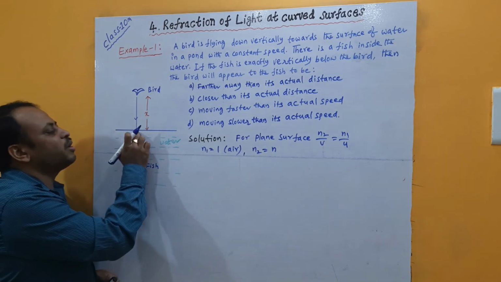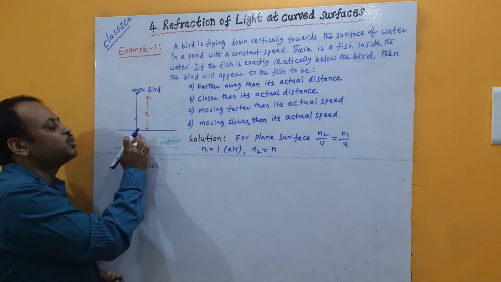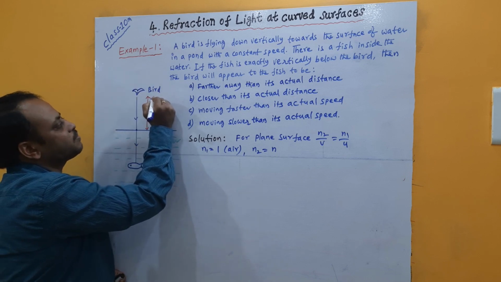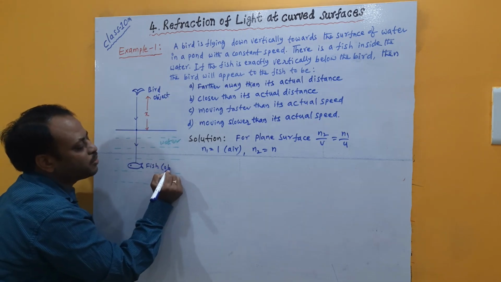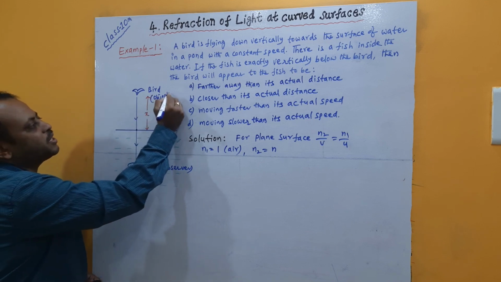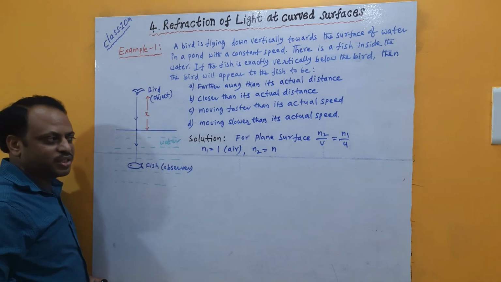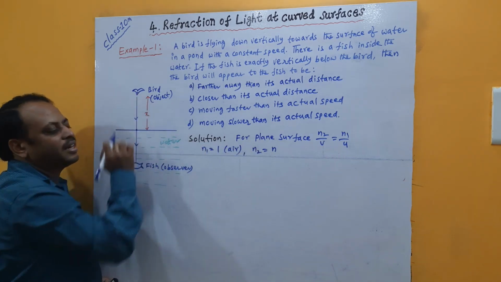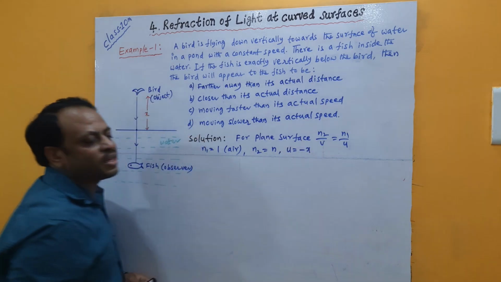Next, as this point is the pole, every measurement related to object distance and image distance we have to make from the pole. So from the pole to the object, as the bird becomes the object for us. Here the fish becomes the observer. Now, as the bird is the object, light is starting from the object towards downward. So any measurement downward should be taken as positive. But here the object distance we have to take from the pole towards the object, against the light rays. So U becomes negative, and the negative distance we took as x.